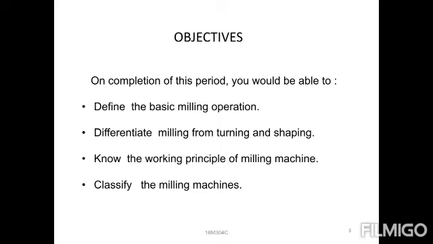Then next one is to know the working principle. Always the cutter is held on the arbor. Arbor is a long shaft used for holding the milling cutter. And the workpiece is always fed to the cutter. The workpiece moves to the cutter. Then next, what are the classifications of machines?